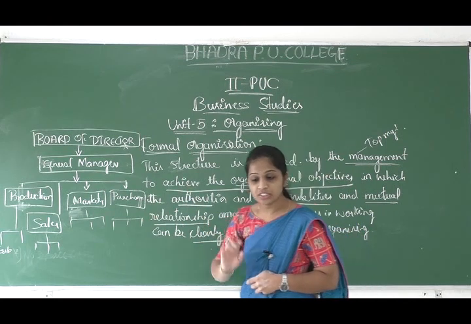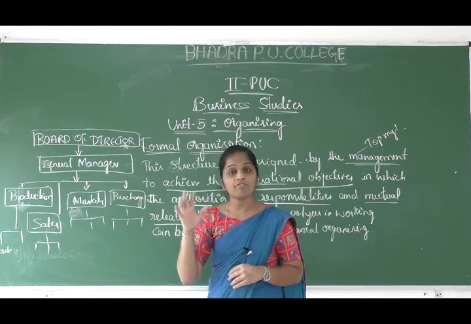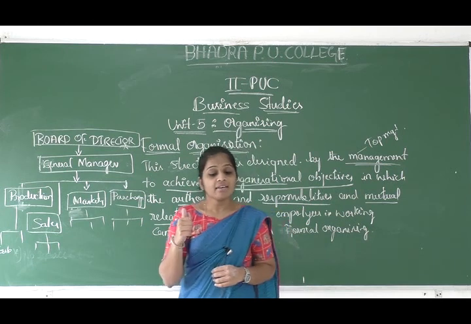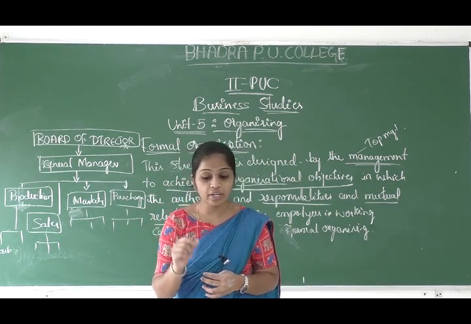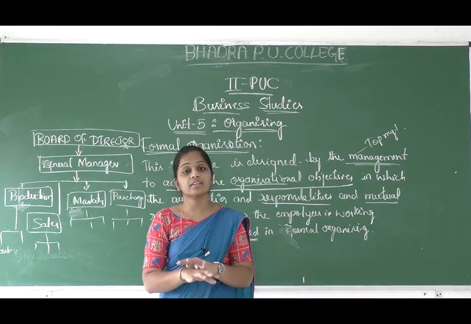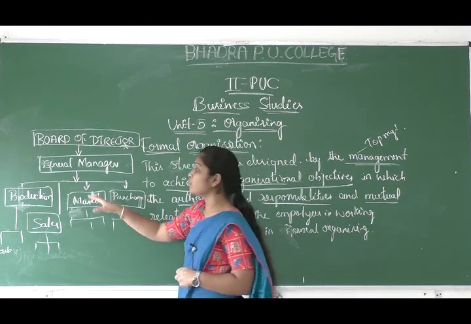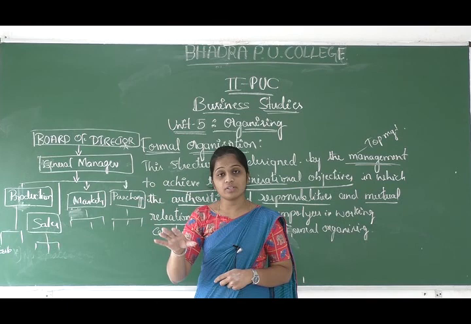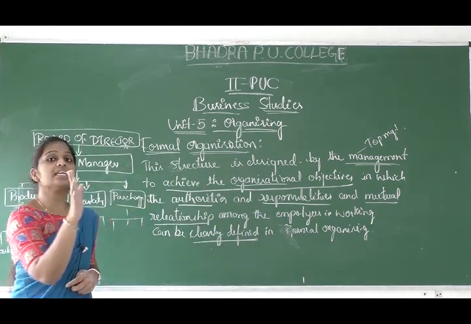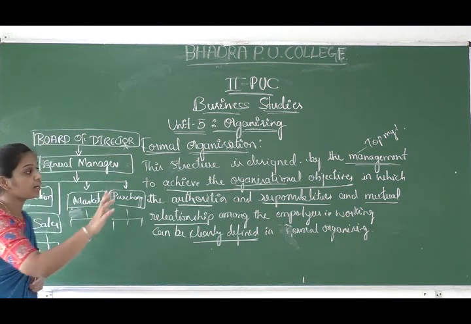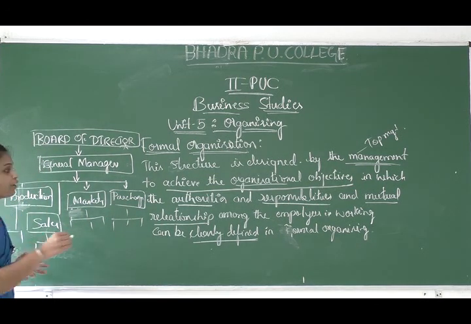So likewise, in the formal organization structure we are going to establish the supervisor and subordinate relationship. And also the formal organizing clarifies the designation of each individual in the organization. Okay, so the designation of the individual. How do we know the designation of each individual in the organization? Through the formal organizing. Say, how do you know someone is a general manager?